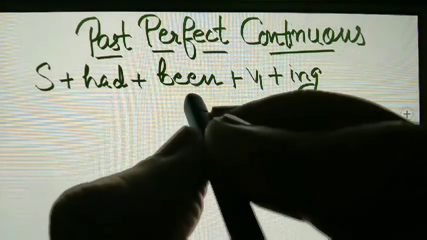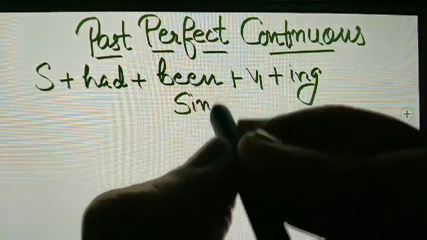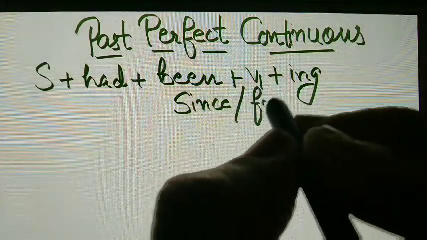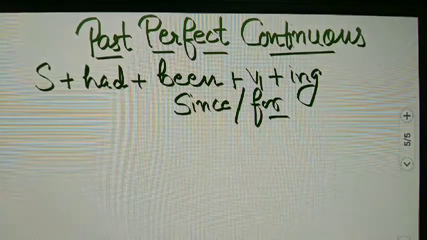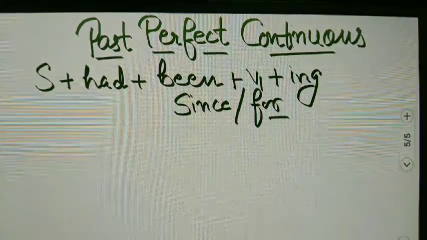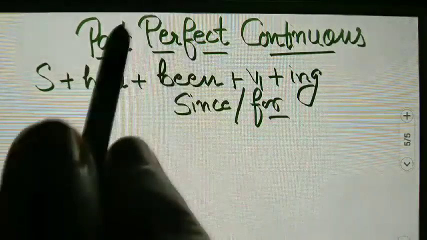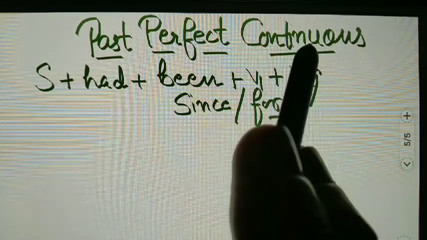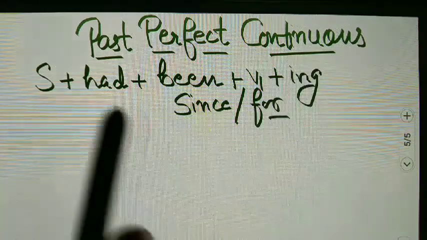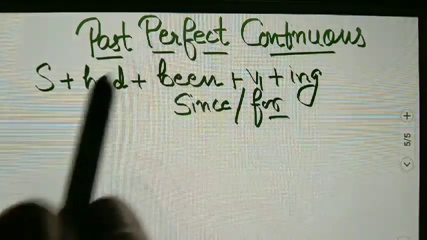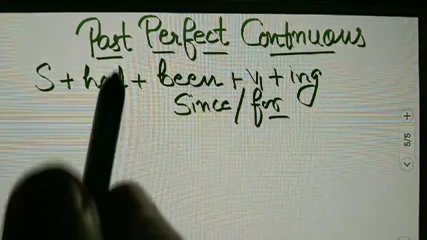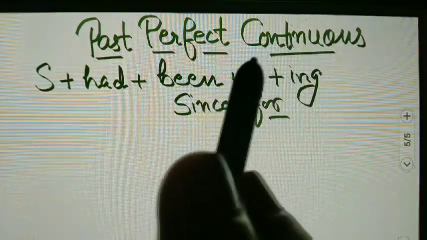And yes, as we had in present perfect continuous, since and for will definitely be used in these sentences, because this is past perfect continuous, so past perfect will be included in that and past continuous also. So we are using all the rules of past perfect and past continuous in past perfect continuous.